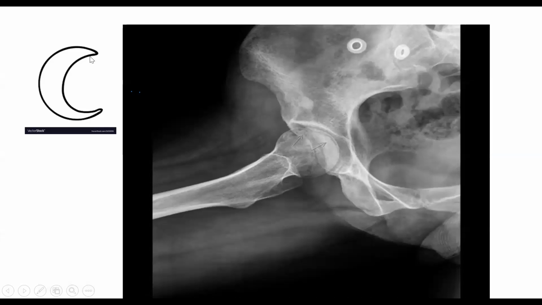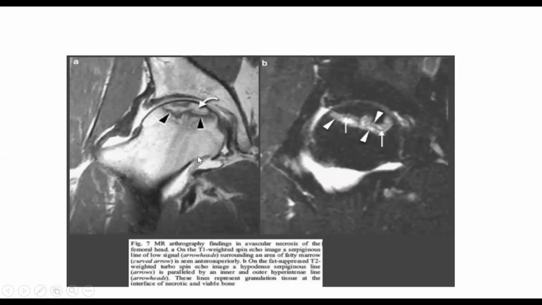So see, this is the crescent, like the moon. Now you see this one, look here. This is the crescent sign. So in X-ray and MRI you will find this crescent sign. The other thing is the double line sign. There you will find these two lines in the MRI.